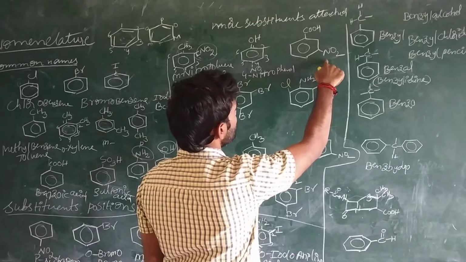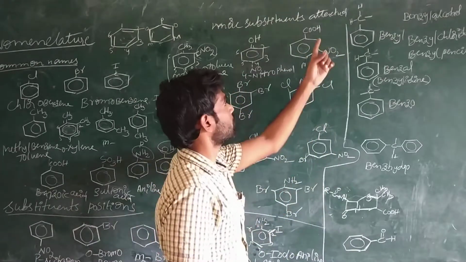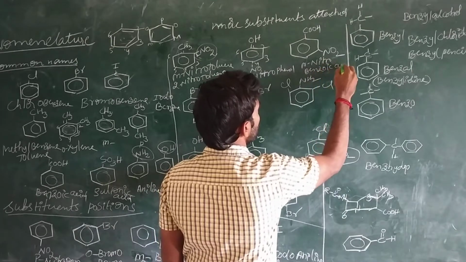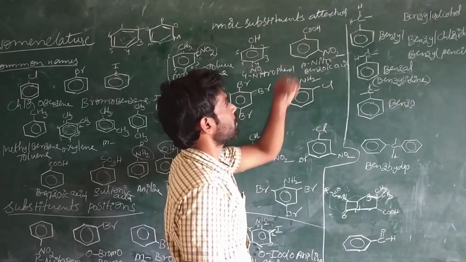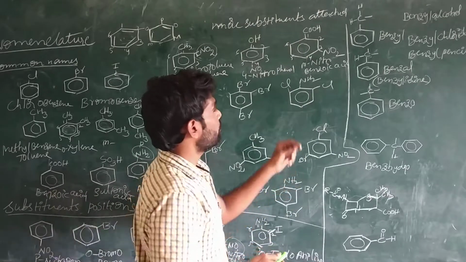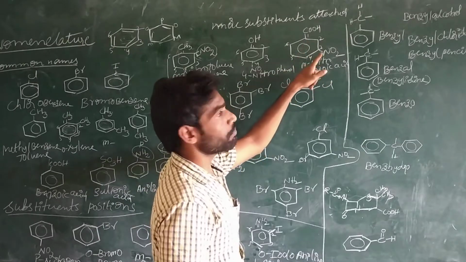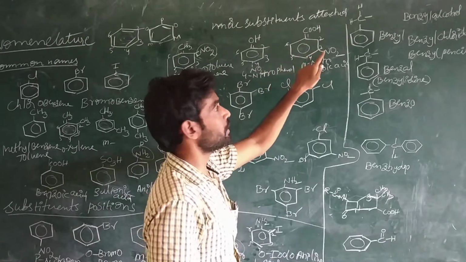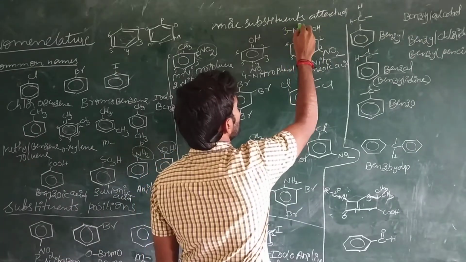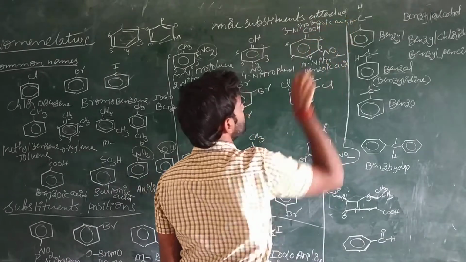And the next one: otherwise we can also write the position, here meta-nitro. What is the name of this compound? Benzoic acid. Meta-nitrobenzoic acid, otherwise 3-nitrobenzoic acid. If you give the name of the compound according to the position, it is meta-nitrobenzoic acid. If you give the nomenclature according to the numbering, 3-nitrobenzoic acid.